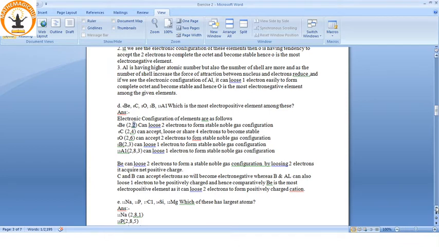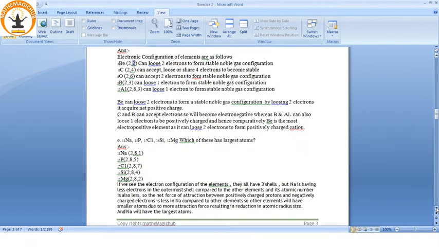Now let's move to the next question. Which of these has the largest atom? See, largest atom means largest atomic number, but not really largest atomic number, because we have to actually see the number of shells the atom is having. Maybe an atom is having two shells, atomic number is more, but both atoms may have the same number of shells. In that case the force of attraction will increase. Okay, I will explain this in detail.